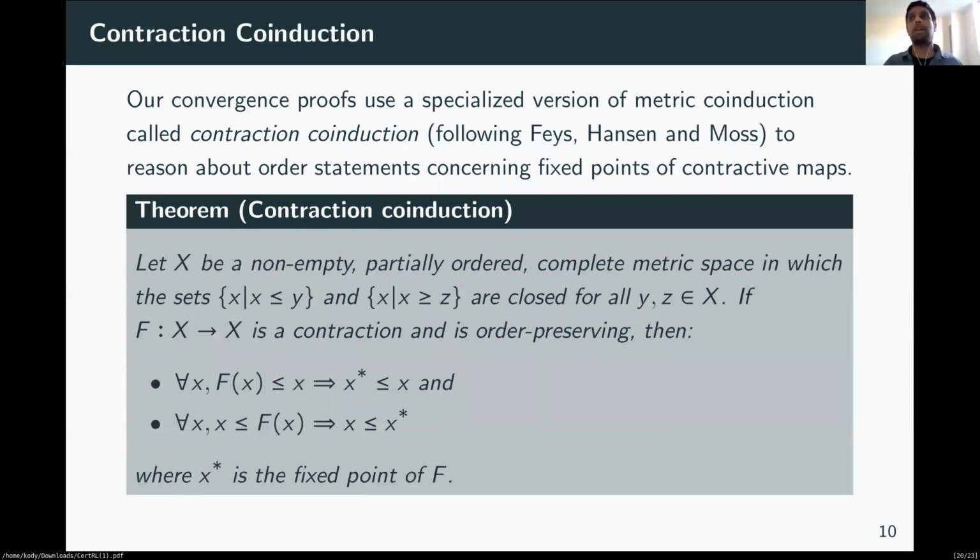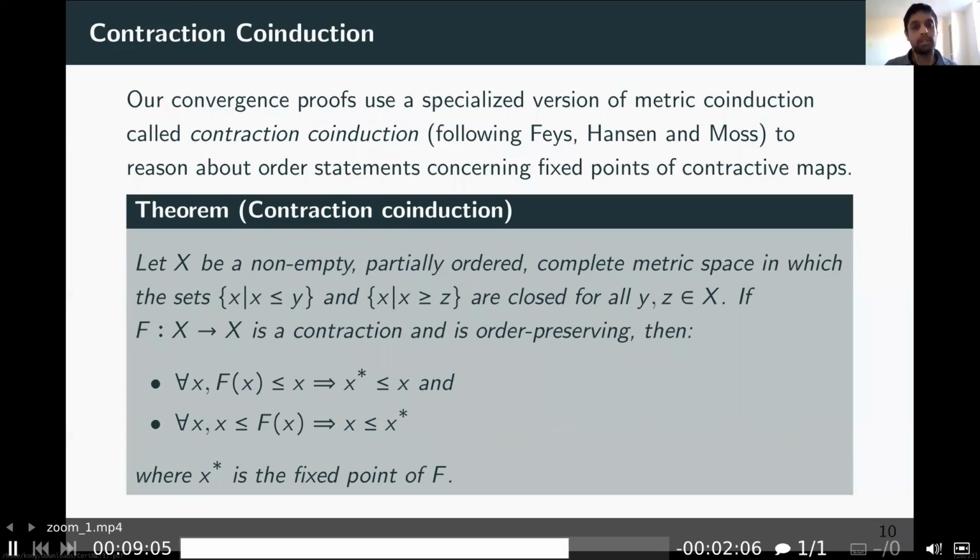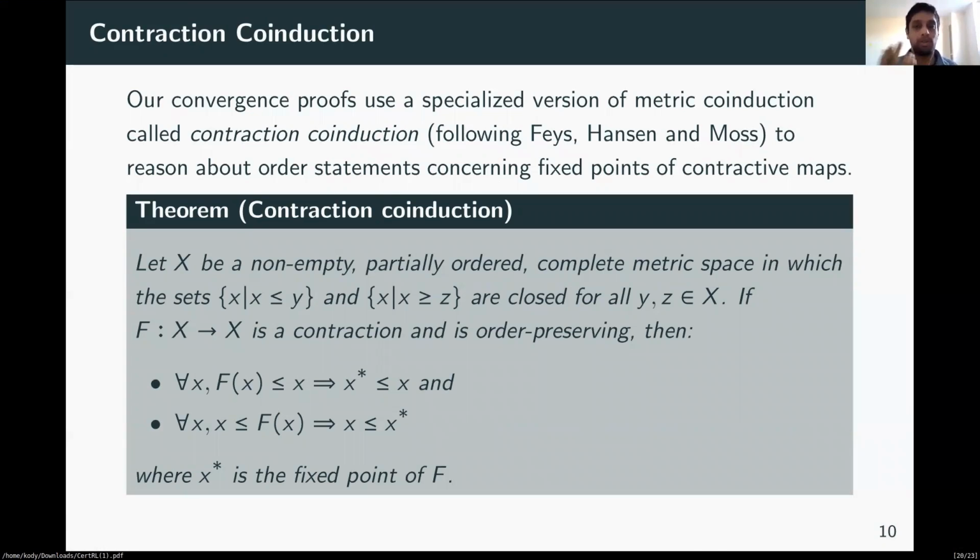For our use case, we use a version of metric co-induction called contraction co-induction, which is named so by the paper of Fiore, Hansen, and Moss, whose paper we formalized for our work. Contraction co-induction simply allows us to reason about order statements concerning fixed points of contractive maps. So contraction co-induction says that if F is a contractive monotone operator, in other words, if F preserves sets of this form, then if F(x) is less than or equal to x, that implies the fixed point of F is also less than or equal to x, and also the dual statement.